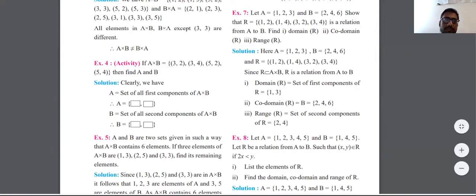Okay, 6 means you want to explain the 6th example, or what is the question exactly? Has everyone understood the 7th example? If yes, type yes. If no, then type no. I can explain again.